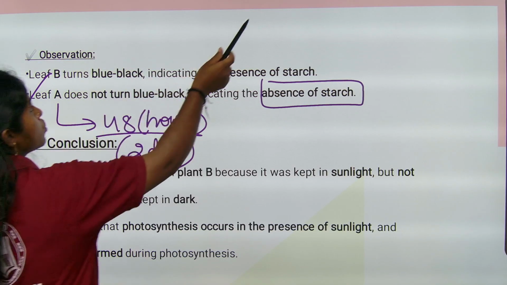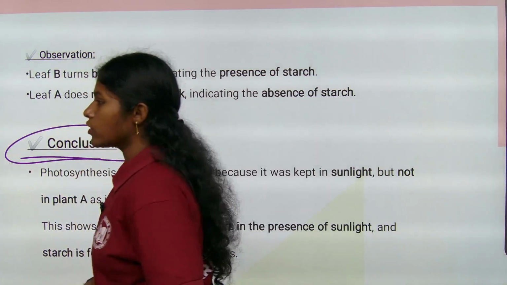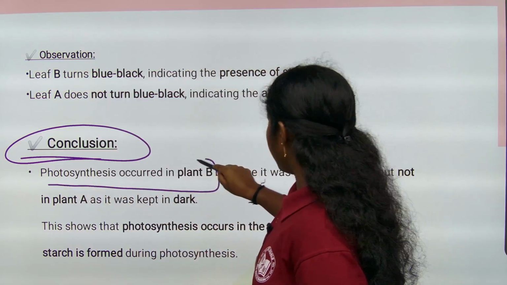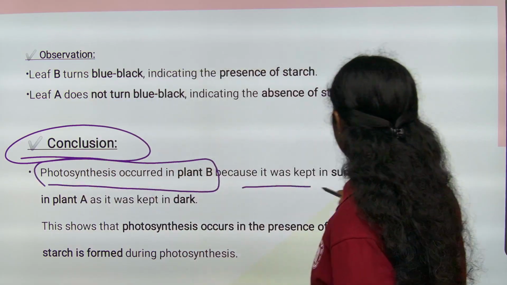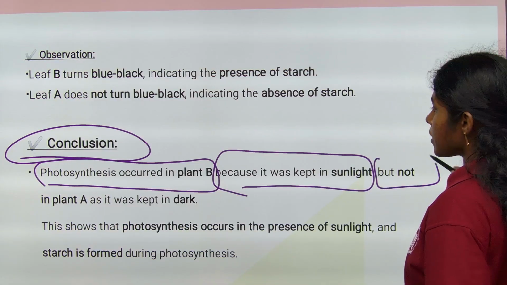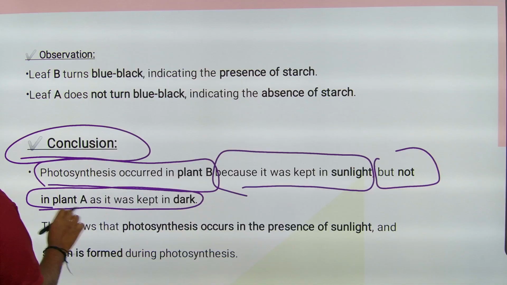Coming to the conclusion. What is the conclusion, children? See here. Photosynthesis occurred in plant B because it was kept in sunlight. Of course we know about it, but not in plant A because it was kept for 2 days in the dark, right?